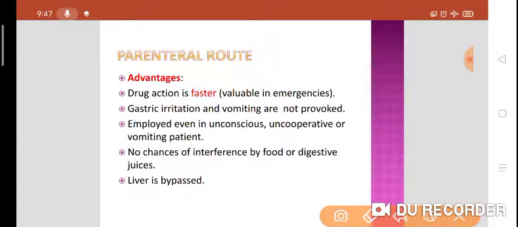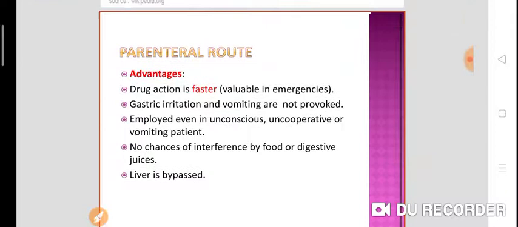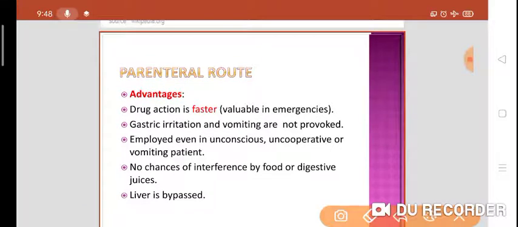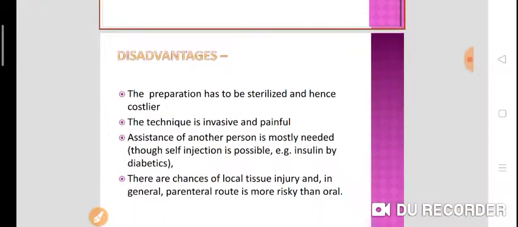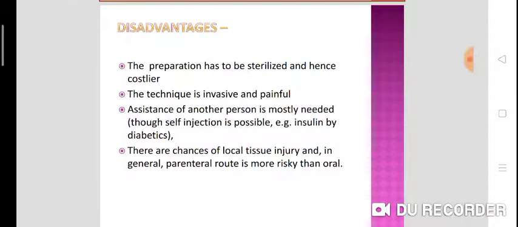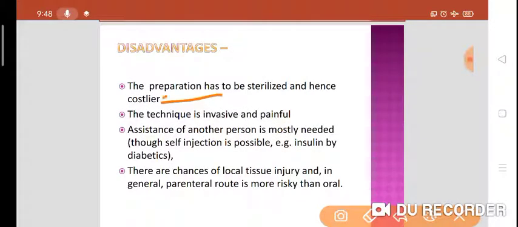Advantages of parenteral route: drug action is fast, valuable in emergency. It is suited for the emergency. Gastric irritation and vomiting is not provoked. Employed in unconscious, uncooperative and vomiting patients. Then no chance of interference with the food or with the digestive juices. Liver is bypassed. So these are the advantages. Disadvantages are: the preparation has to be sterilized and hence it is costlier. The technique is invasive and painful.